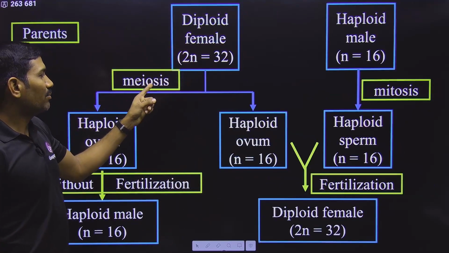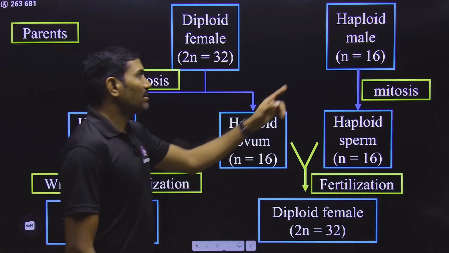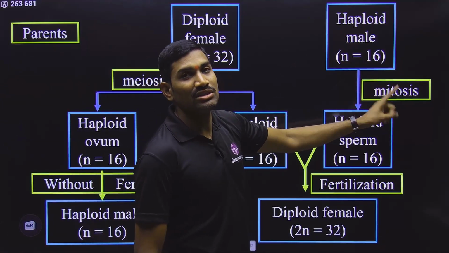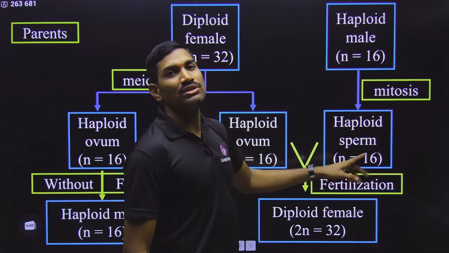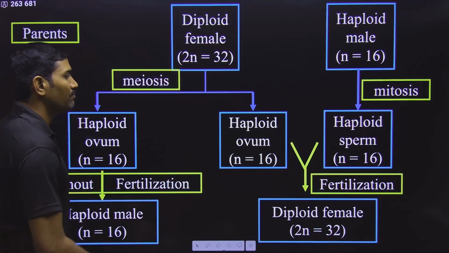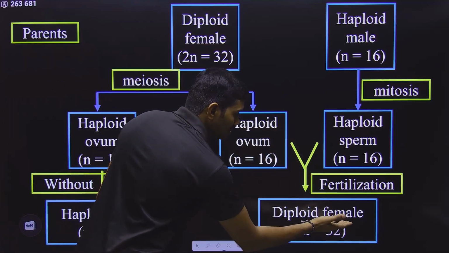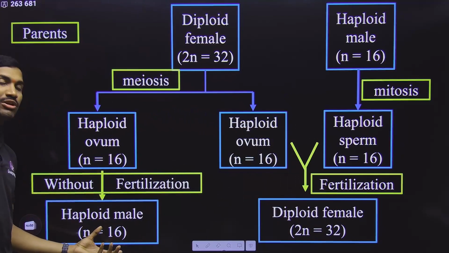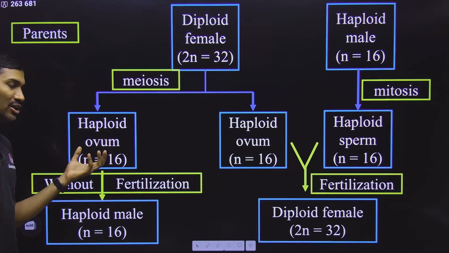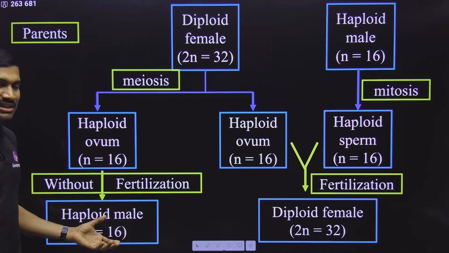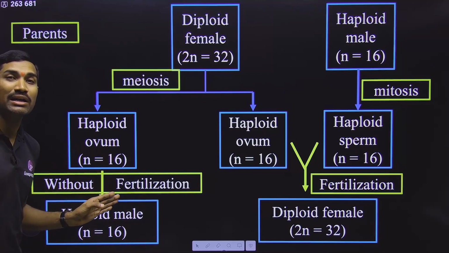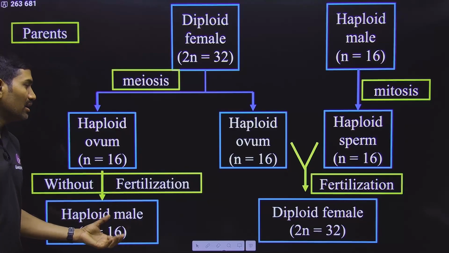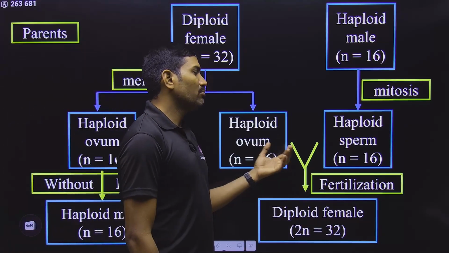Females are diploid and upon meiosis they are producing haploid ova, but males are already haploid, that's why they cannot undergo meiosis, that's why they are undergoing mitosis. This is very important. By mitosis they are producing the sperm cells, so haploid sperm cells are produced. Some ova are fertilized by the sperm cells to develop into females because they are diploid, but some ova without fertilization develop into haploid males, and this development of ovum into the next generation without fertilization is called parthenogenesis. So males are developed parthenogenetically, that's why males do not have a father, males have only a mother, but females have both father and mother.